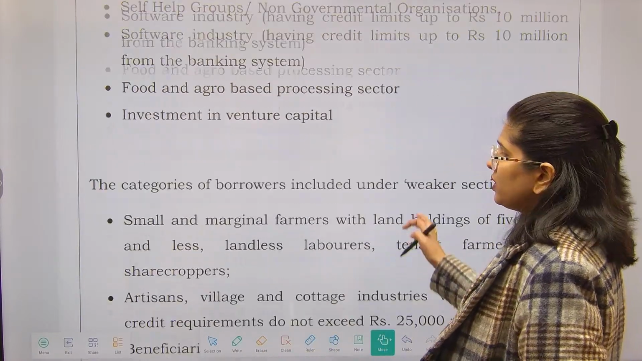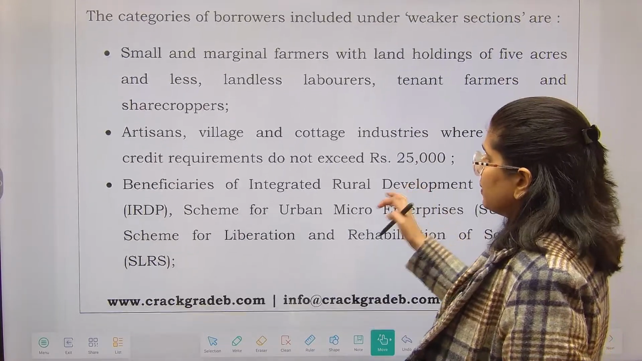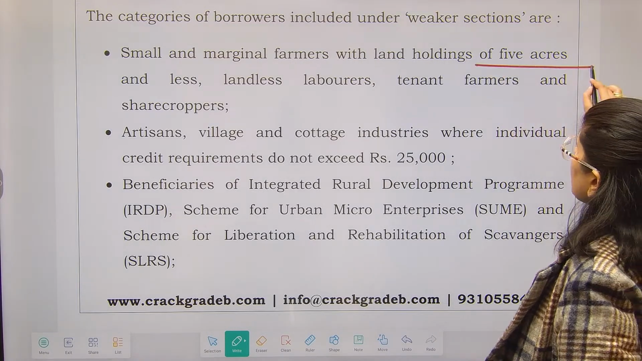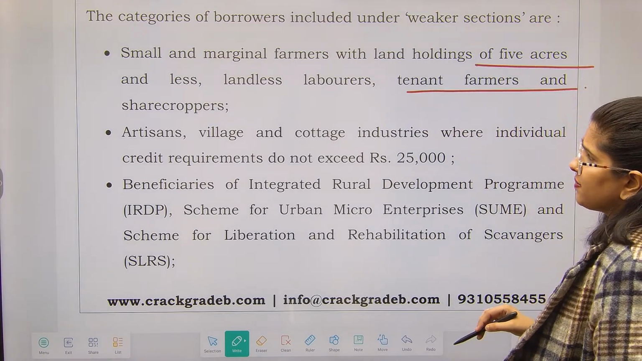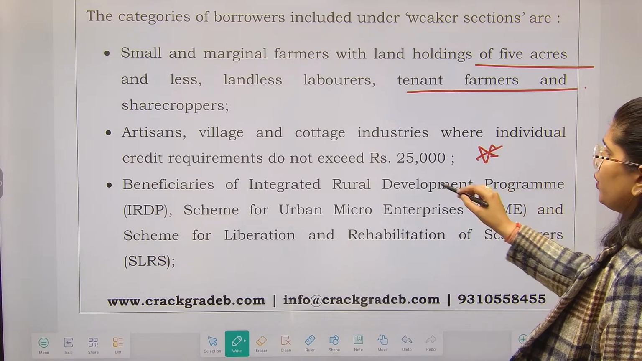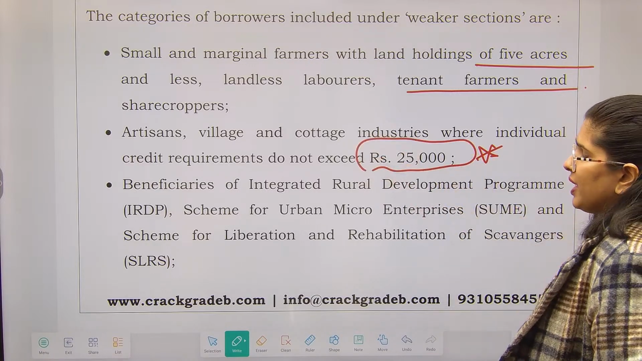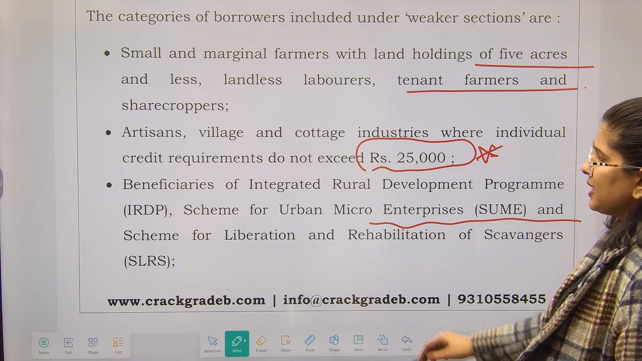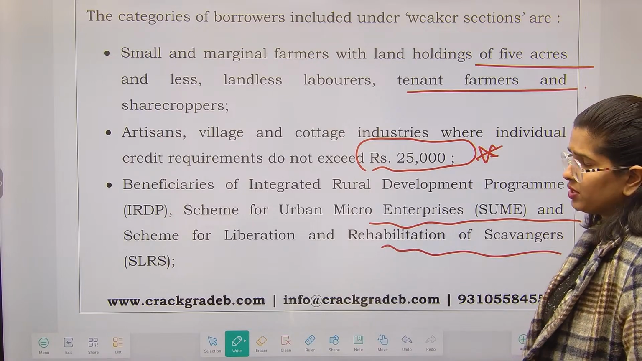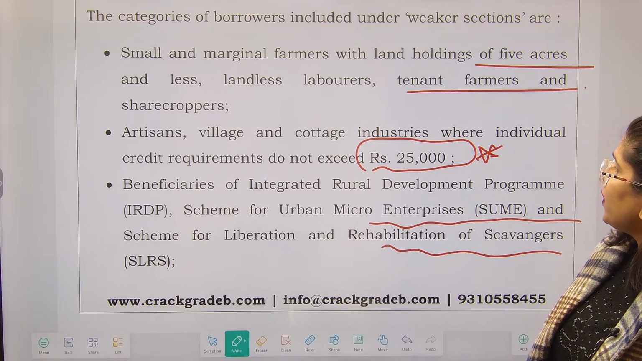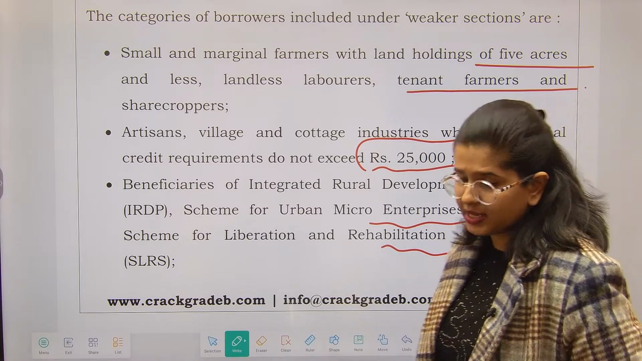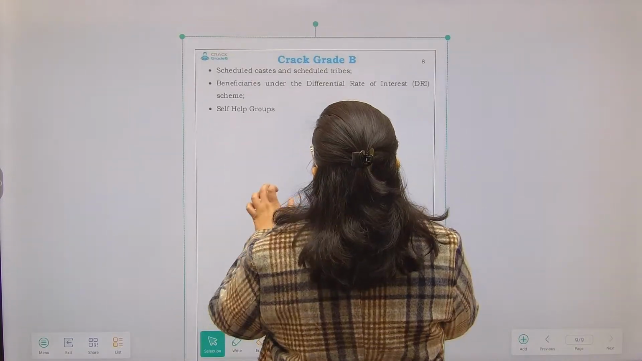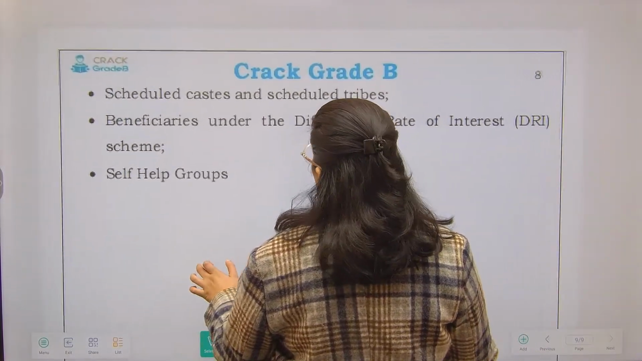The categories of borrowers which are generally taken as the weaker section are small and marginal farmers with landholding of 5 acres and less, landless laborers, tenant farmers, artisans, and village and cottage industries where the individual credit requirement does not exceed 25,000. Beneficiaries of the Integrated Rural Development Program, the Scheme for Urban Micro Enterprises, and the Scheme for Liberation and Rehabilitation of Scavengers, right? All beneficiaries under these programs will be considered as weaker section. And lastly, scheduled castes, scheduled tribes, beneficiaries under the differential rate of interest scheme, and self-help groups.